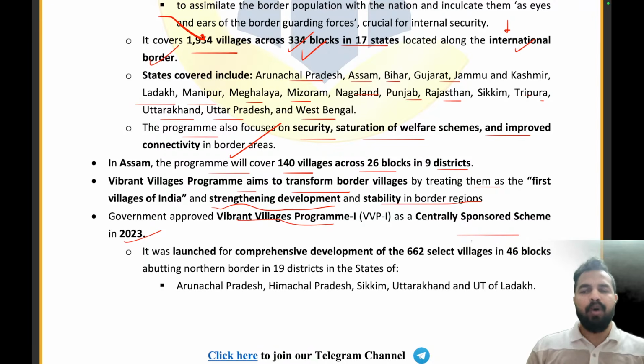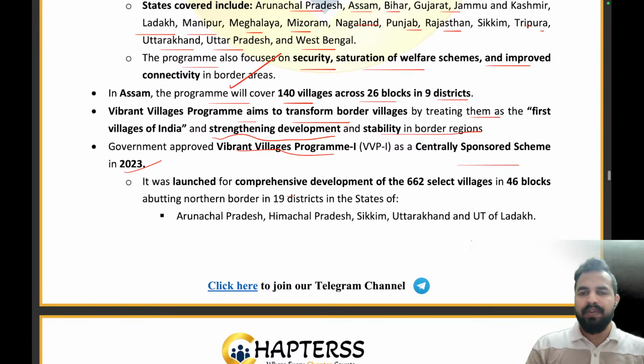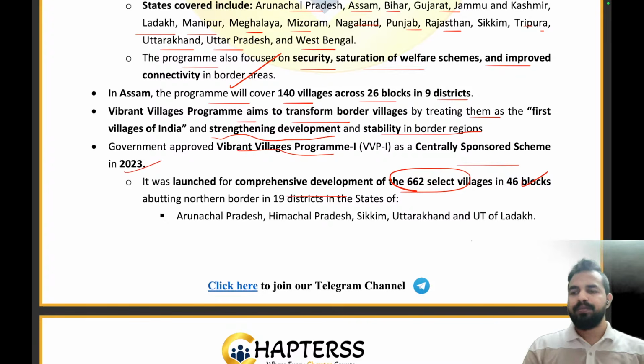In 2025, government came up with the Vibrant Village program 2, which is a central sector scheme where 100% funding has been given by the government of India. The Vibrant Village 1 program was launched as a comprehensive development of 662 select villages in 46 blocks.